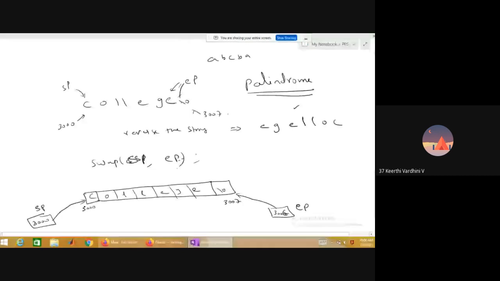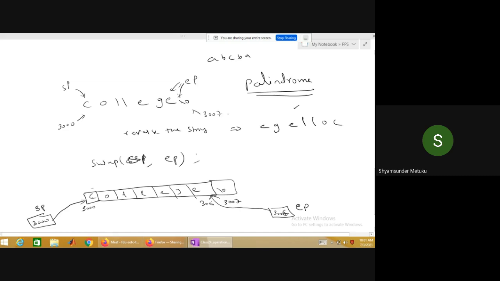Yes, sir. So let me assume that my end pointer is pointing to the E instead of 7. It will be 3006. Okay. Now when you say swap the starting pointer with the ending pointer, what is going to happen?